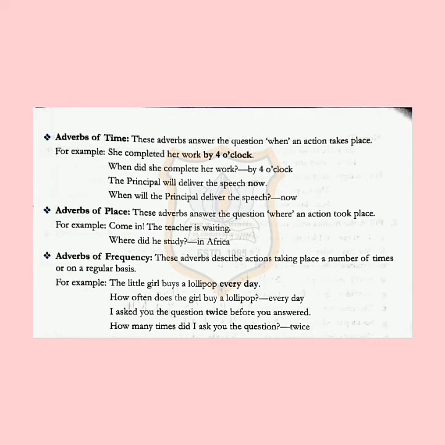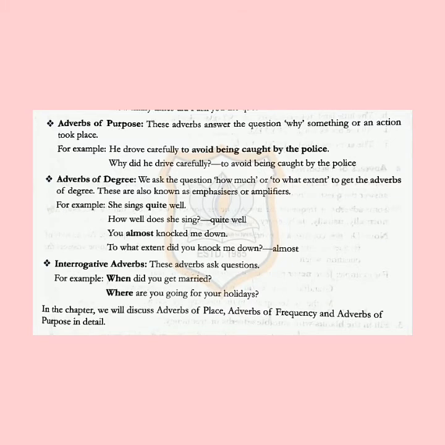Next is the adverbs of frequency. These adverbs describe action taking place a number of times or on a regular basis. For example, the little girl buys a lollipop every day. How often does the girl buy a lollipop? Every day. I asked you the question twice before you answered. How many times did I ask you the question? Twice.